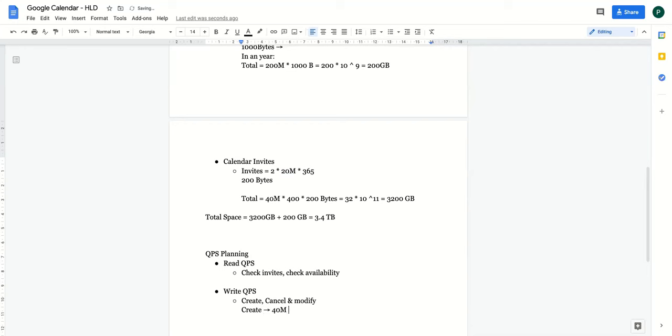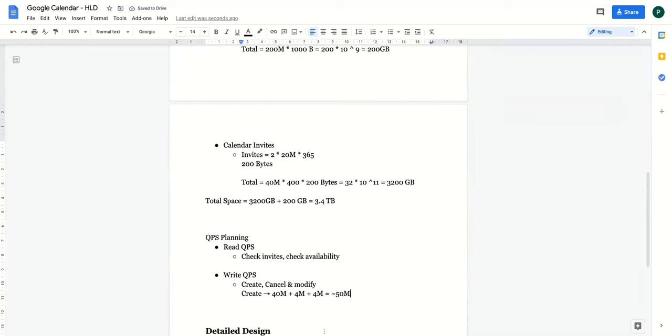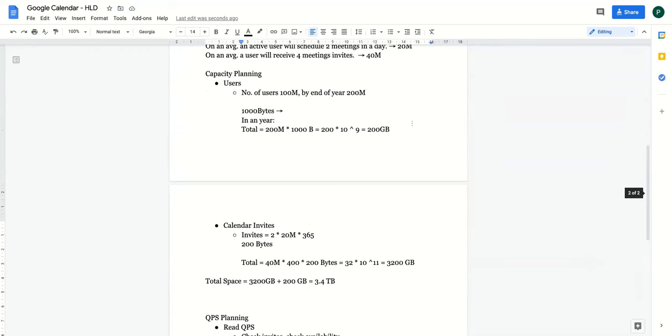How many of them will be cancelled? Can I say that 10% of it will be cancelled? So can I say 4 million cancel? And how many modified? Again 10%, so 4 million. So can I say that approximately it is equal to 50 million? I'm approximating this. Ideally, you should approximate this because your estimations might not be very correct.